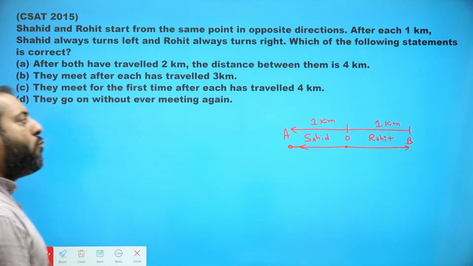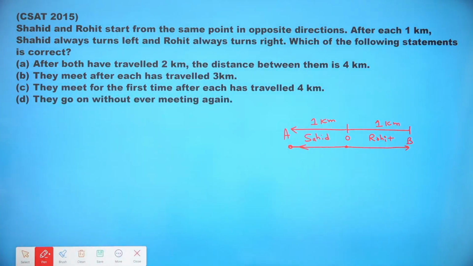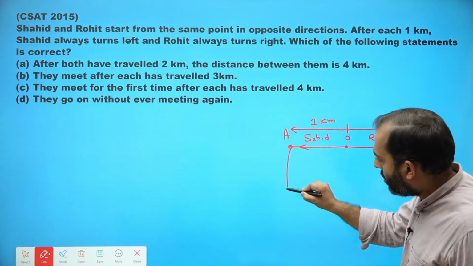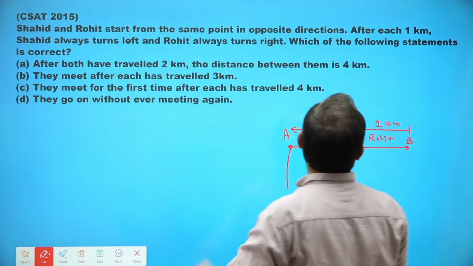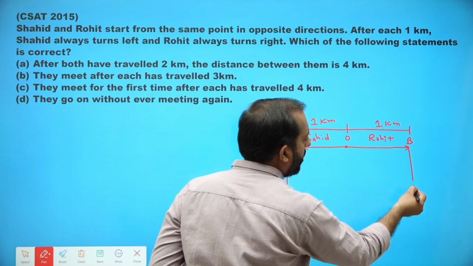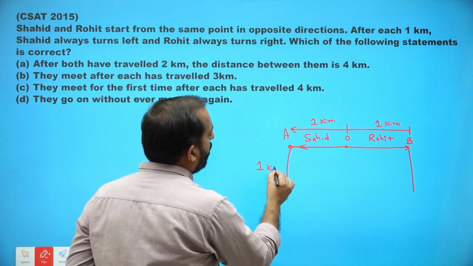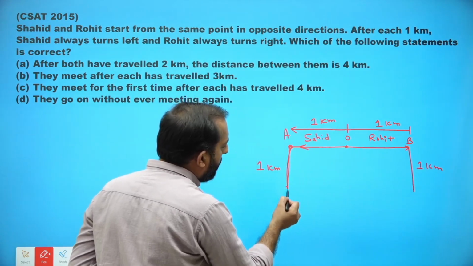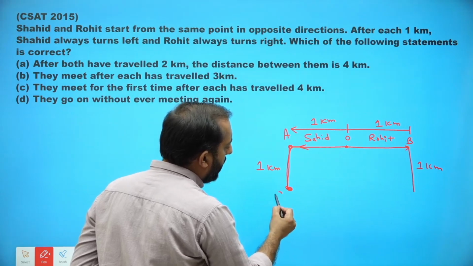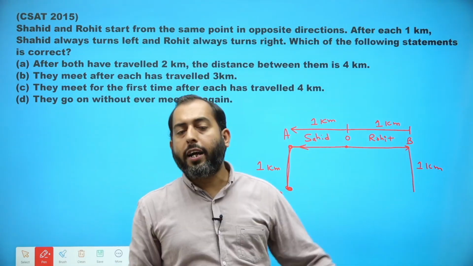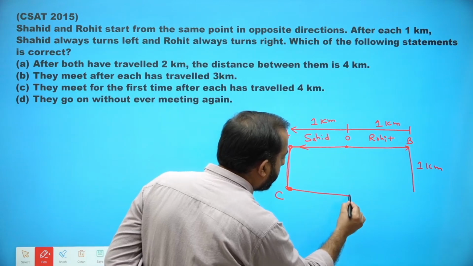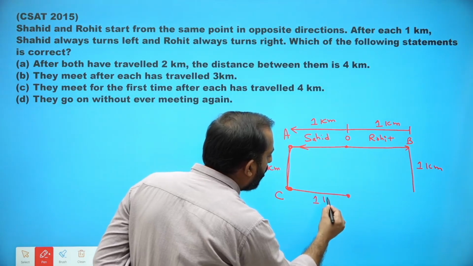So after 1 kilometer, Shahid always turns left. So Shahid will go down like this, and Rohit will turn right, so Rohit will go down like this. And again they will travel 1 kilometer. After traveling 1 kilometer, let's say Shahid reached point C. At point C, Shahid will again take a left turn and he will travel 1 kilometer.